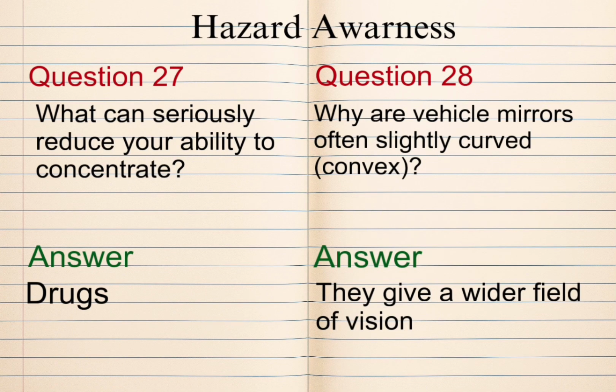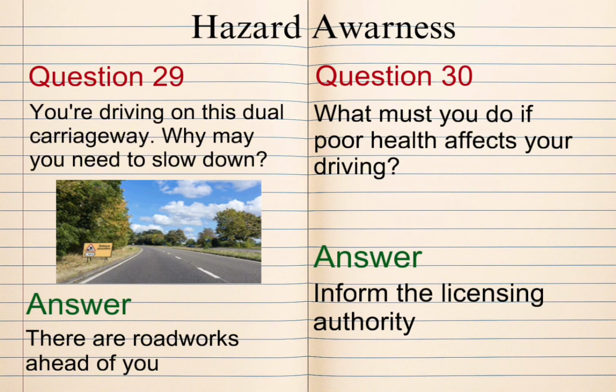Question 27. What can seriously reduce your ability to concentrate? Answer. Drugs. Question 28. Why are vehicle mirrors often slightly curved convex? Answer. They give a wider field of vision. Question 29. You're driving on this dual carriageway. Why may you need to slow down? Answer. There are roadworks ahead of you.